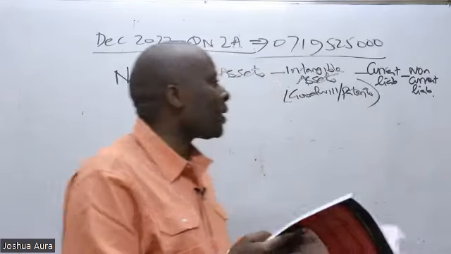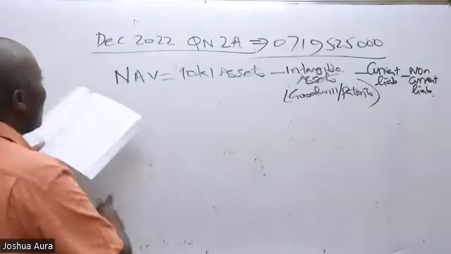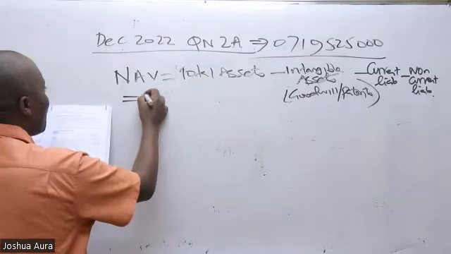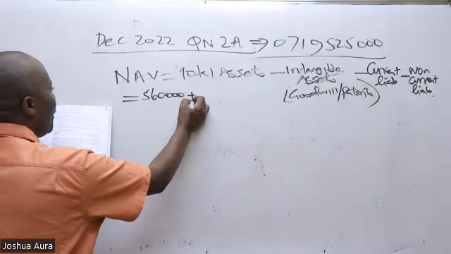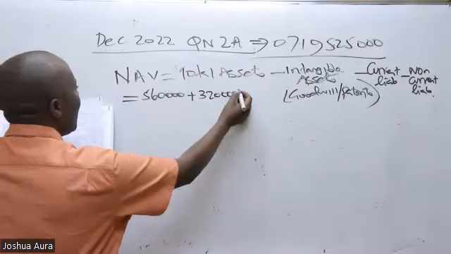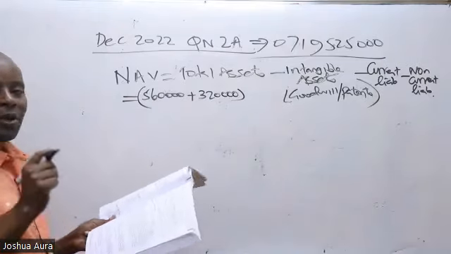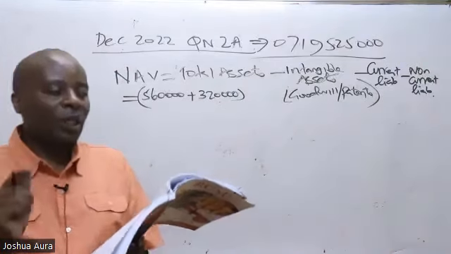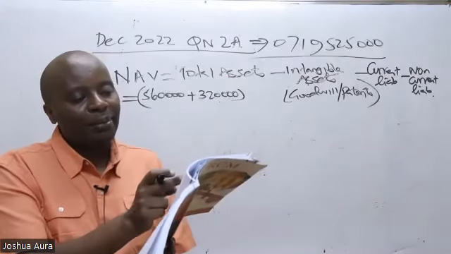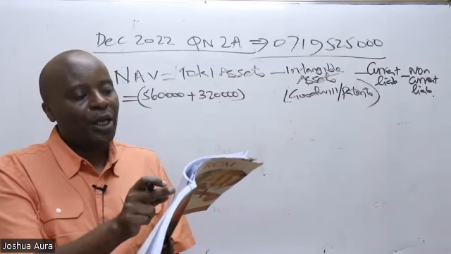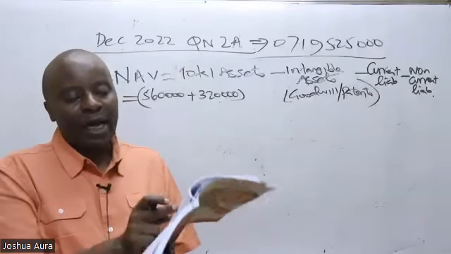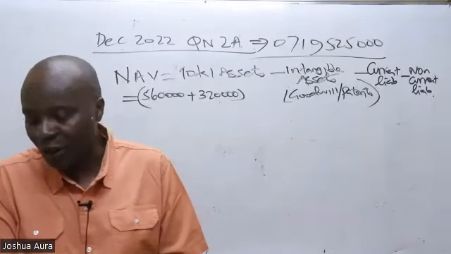So the total assets, ladies and gentlemen, will be equal to the non-current assets, coming to 560,000, plus the current assets of 320,000. Listen, for me to get total assets, I've taken the non-current assets, and I can see them there: freehold land and buildings, plant and machinery, equipment, then goodwill of 40. If you add all those, you will end up getting 560,000.